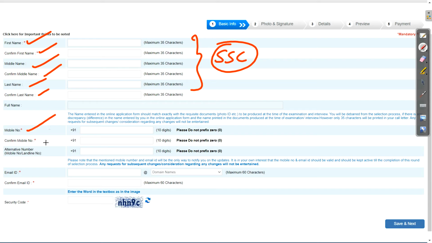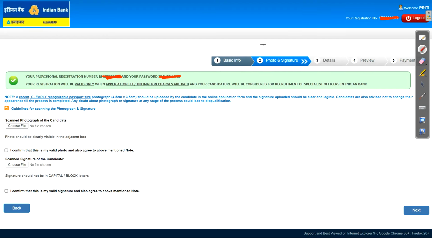Then enter your mobile number. Again, confirm it. Okay, if you have an alternate mobile number, then you can also enter it, because they will do full communication through these two numbers. Then enter email ID, which should be active. Again, confirm that email ID and just enter your security code and click on save and next button. Okay, so after next, hardly in 1 minute you will get your password and your registration number on your registered email ID as well as on your mobile number by message.